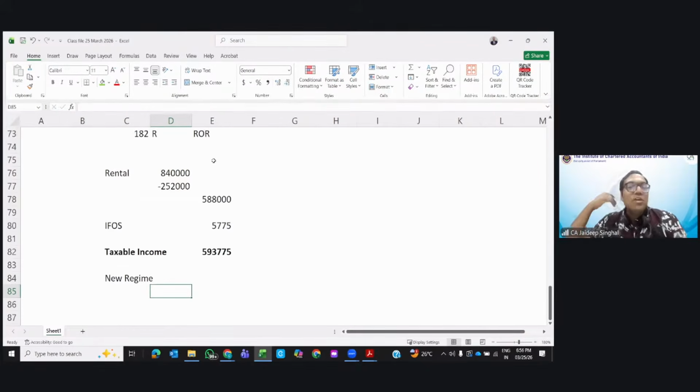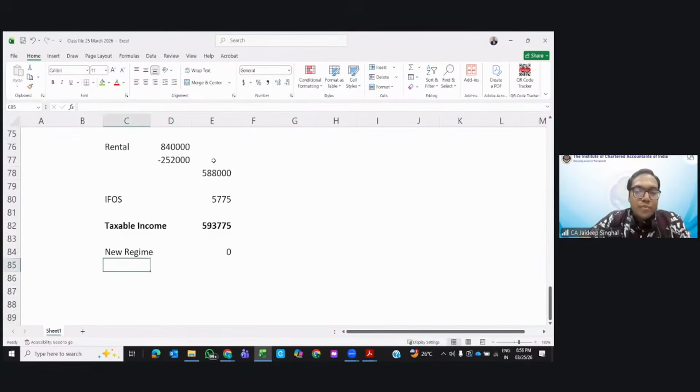I'm saying just play smart here. Why will you calculate? Because up to 12 lakh you will give the rebate, not relief, sorry, rebate. So the answer would be 0.